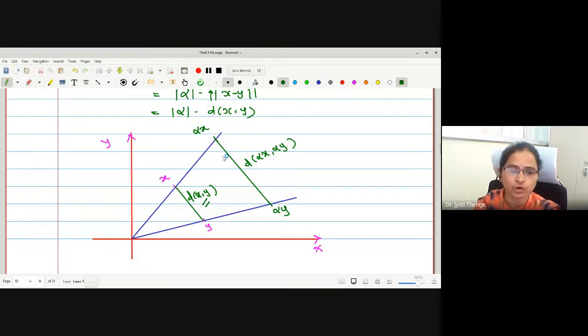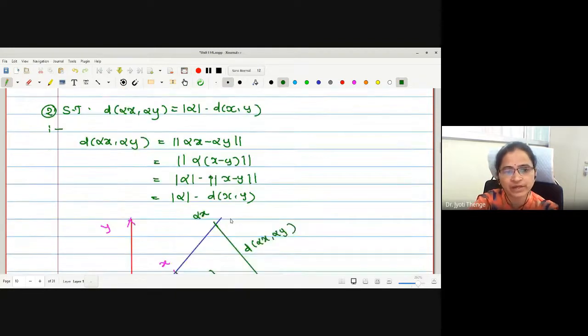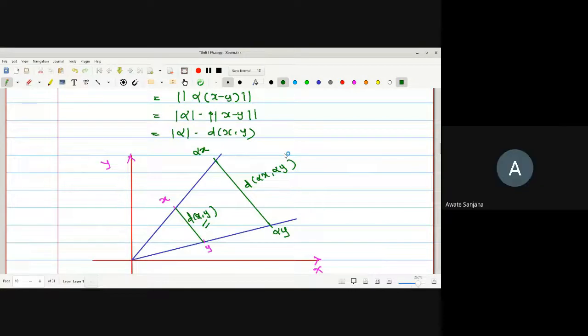Okay. If you want to check it again in detail, you take some specific coordinates, x as 1, 2 and y as 1, 3, calculate the distance, then take some alpha value, then again you find out the coordinates alpha x, alpha y, and again find out the distance by using the distance formula. Then easily you can verify. But this is the general idea. This distance is mod alpha times this distance. This is what the examples claim, right? Any difficulty on this? No, ma'am.